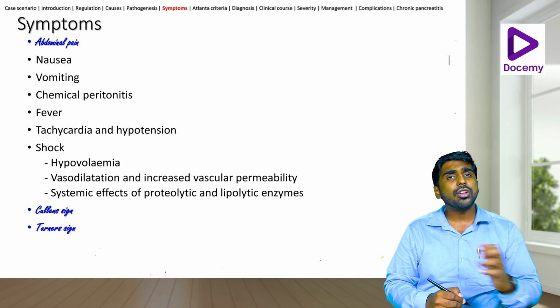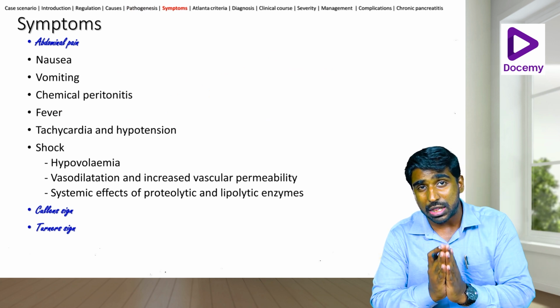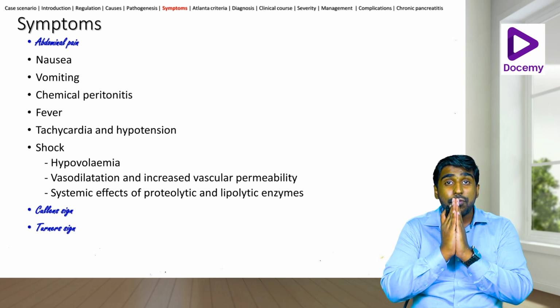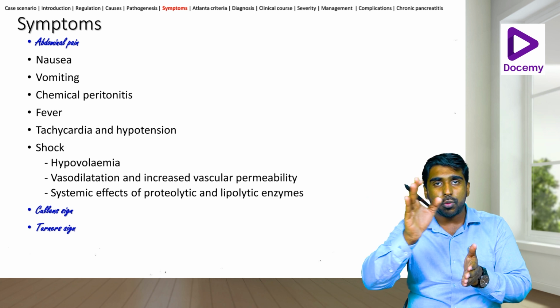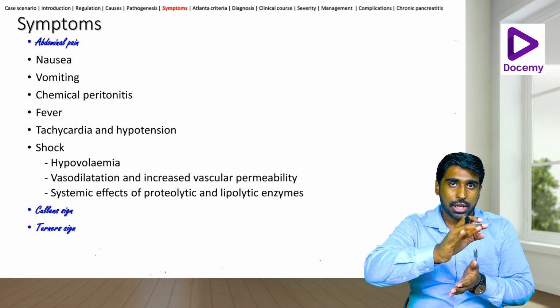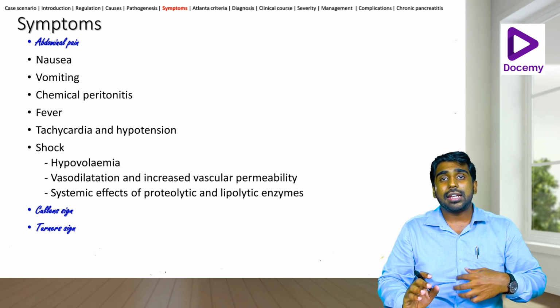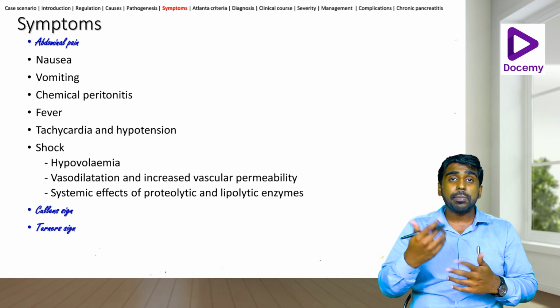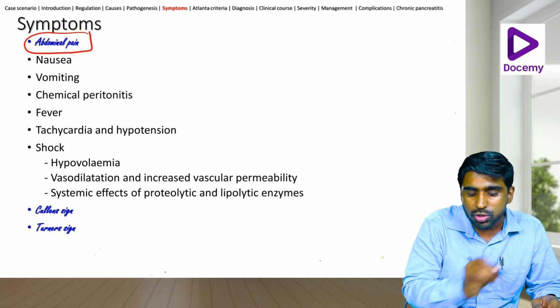Okay. Now let's look into some of the symptoms. I told you it is very easy to diagnose, but please, when these patients come to you with a case of epigastric pain radiating to the back, what I do is I put the patient forward in a Mohammedan position. If the patient is in the Mohammedan position and says that the pain is reduced, then I suspect pancreatitis. Okay. So abdominal pain is the first and foremost symptom.